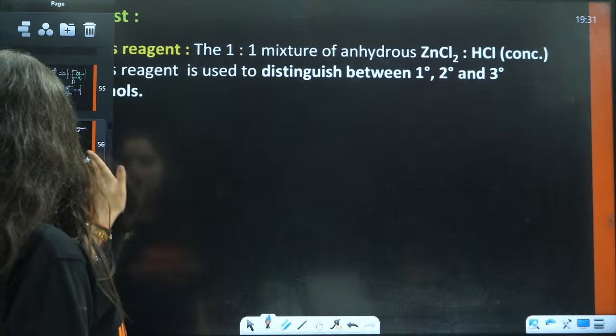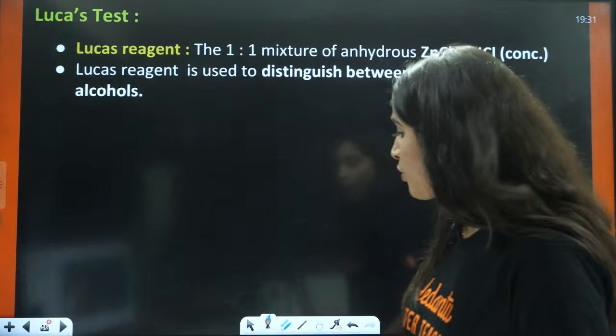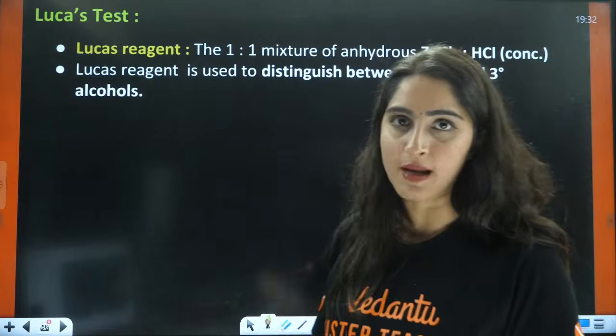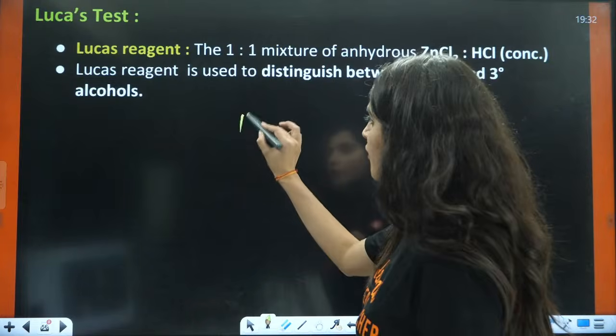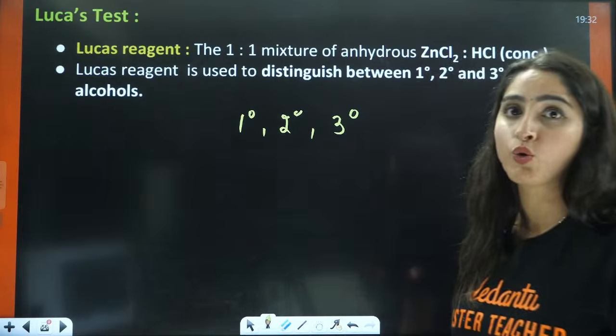After the Lucas test, I will give you a break. Now, what is the Lucas test? That is to distinguish something. 1 degree, 2 degree, 3 degree alcohols we distinguish with the Lucas test.